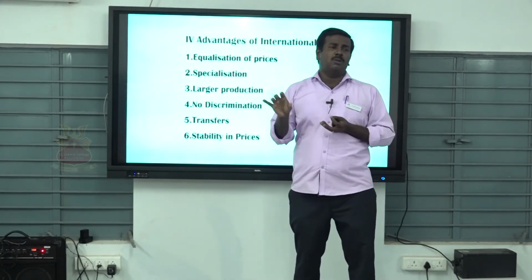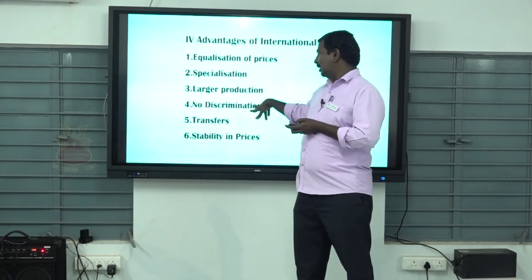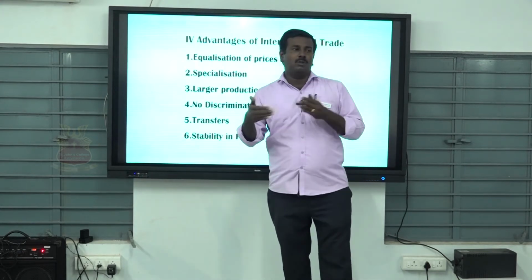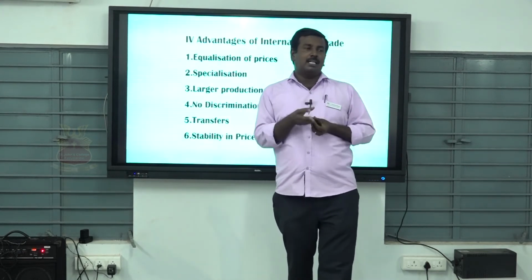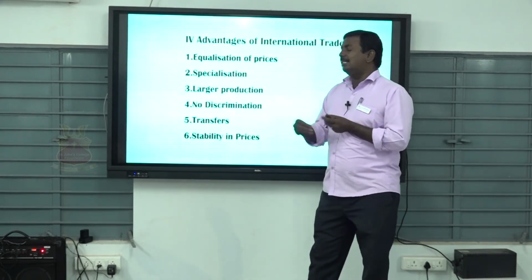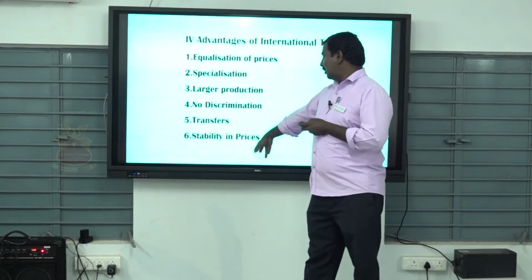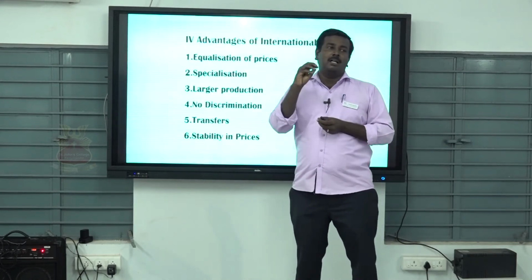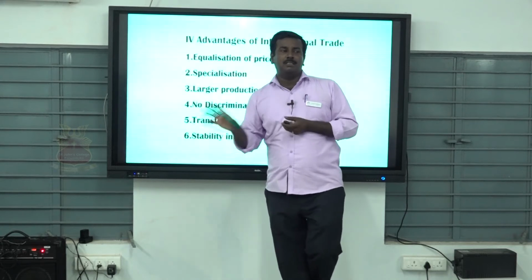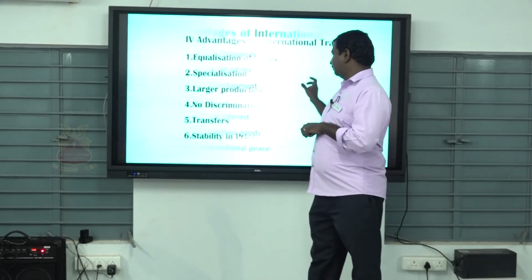Mass level production is possible only with import and export. Then another point is no discrimination. We have to know the product. Then another point is easy transfer from one nation to another nation. Then stability in prices. The main advantage of the import-export concept is stabilizing the price level in all nations.